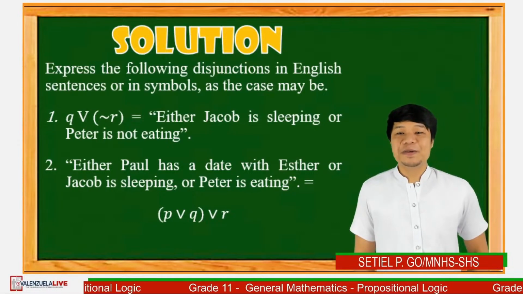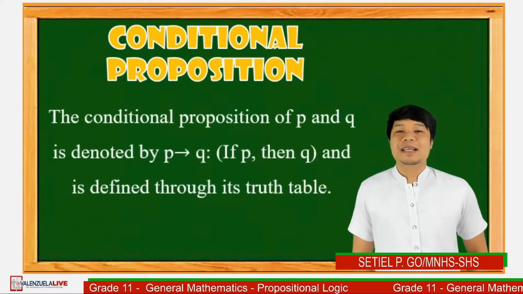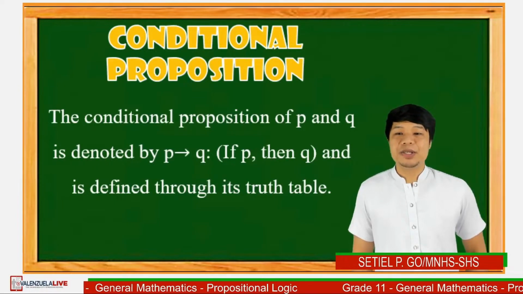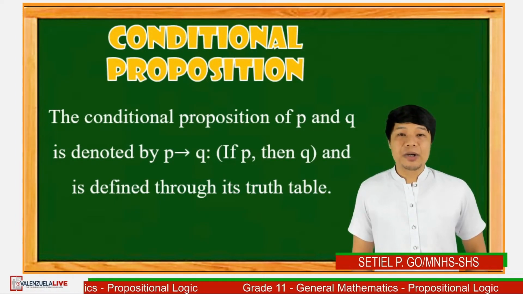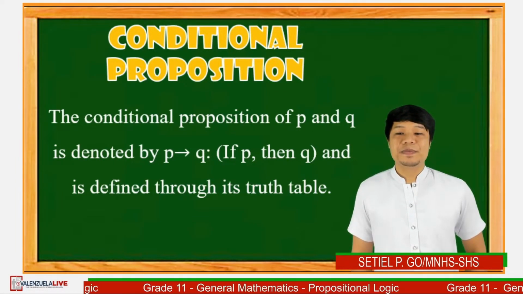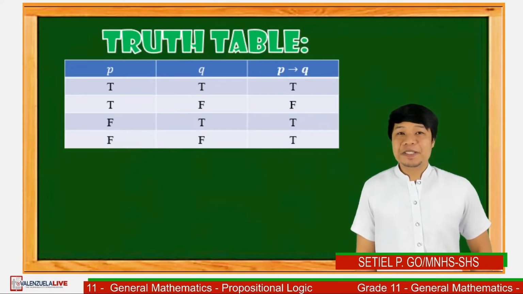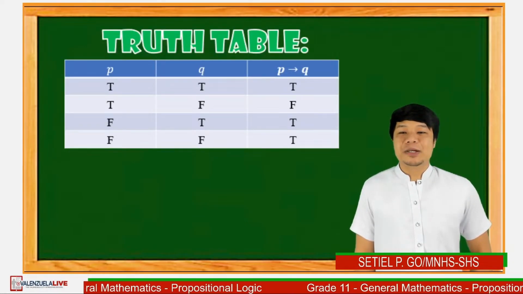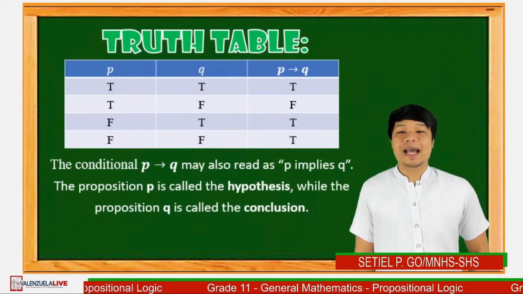Can you still follow? So let's proceed to conditional proposition. The conditional proposition of P and Q is denoted by this symbol, P arrow to Q, or simply if P then Q, and is defined through its truth table. So let's proceed to the truth table. The conditional PQ may also be read as P implies Q.